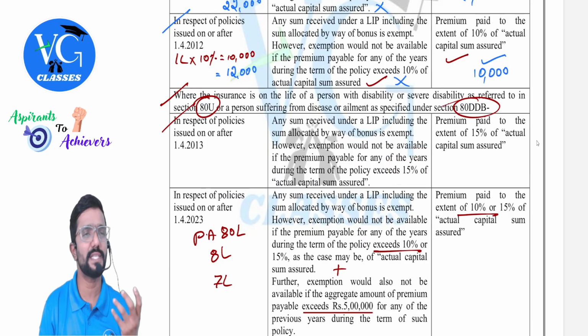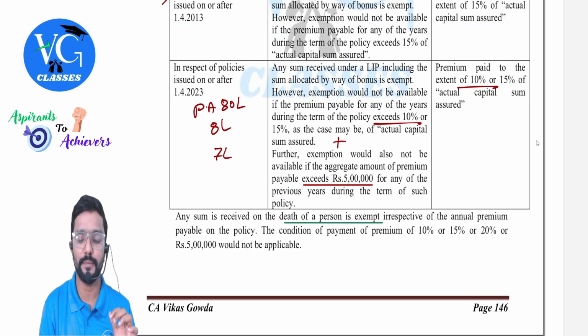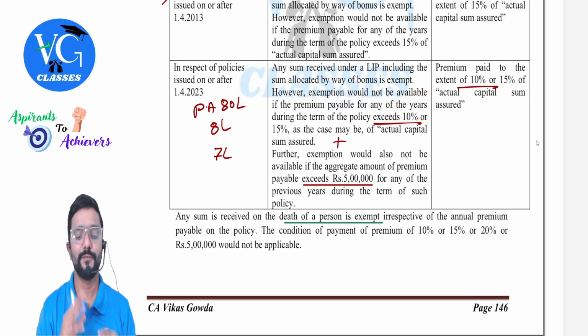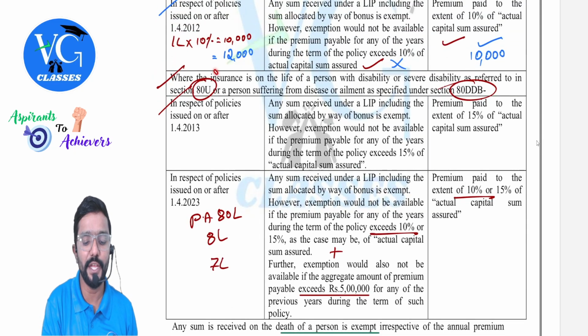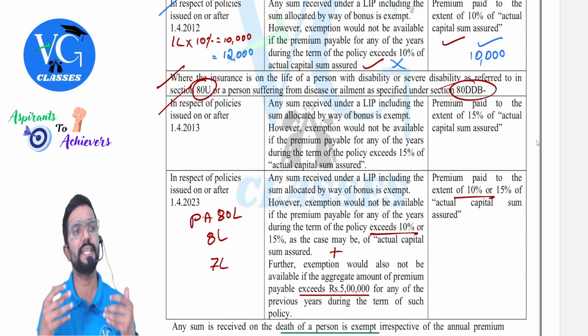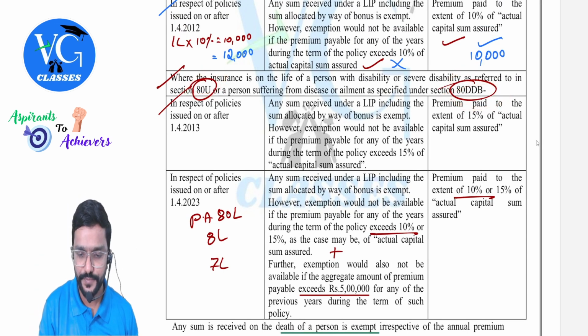And 15% also is there. That is only if the policy is taken in the name of some selected people. If the question is silent, please always apply 10%. Don't apply 15%. If they themselves give that the assessee is covered under so and so section, that is ATU or ATDDP, only then you take 15%. Got it? Yes, sir.